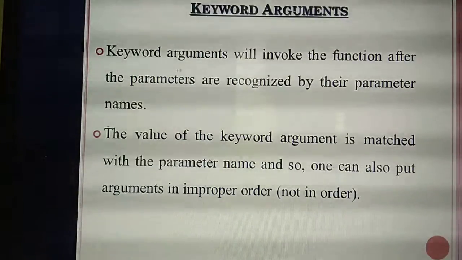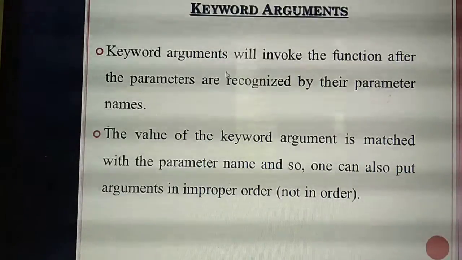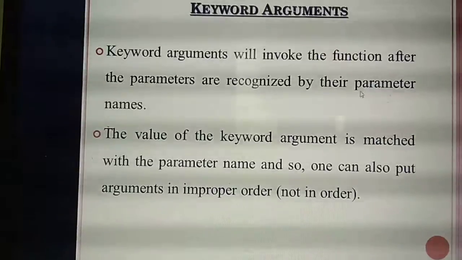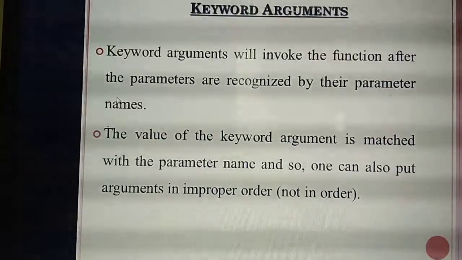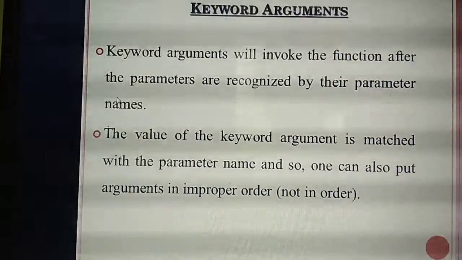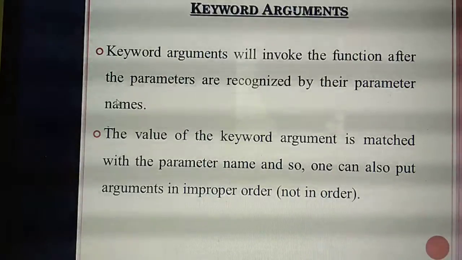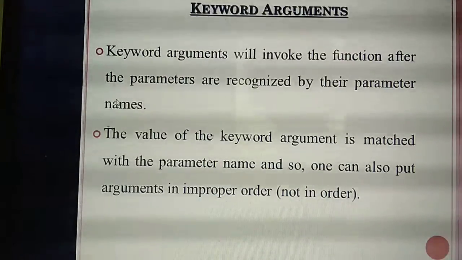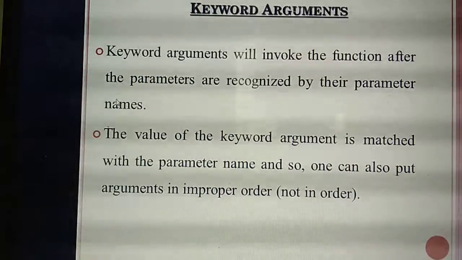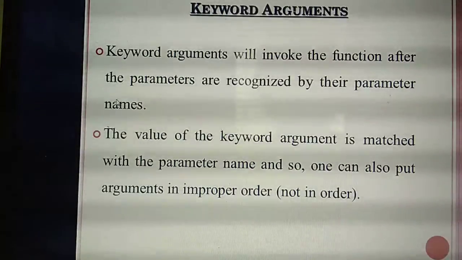What are they? So keyword arguments will call the function or identify the function by their parameter names. That's important. What's the first point? Keyword arguments always identify the function with their parameter name. Okay, and also what values you are passing to the parameters or arguments should be matched to the parameter name.